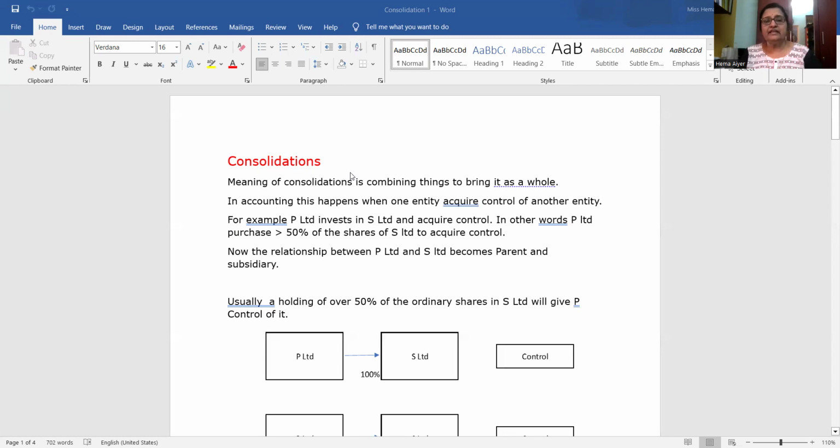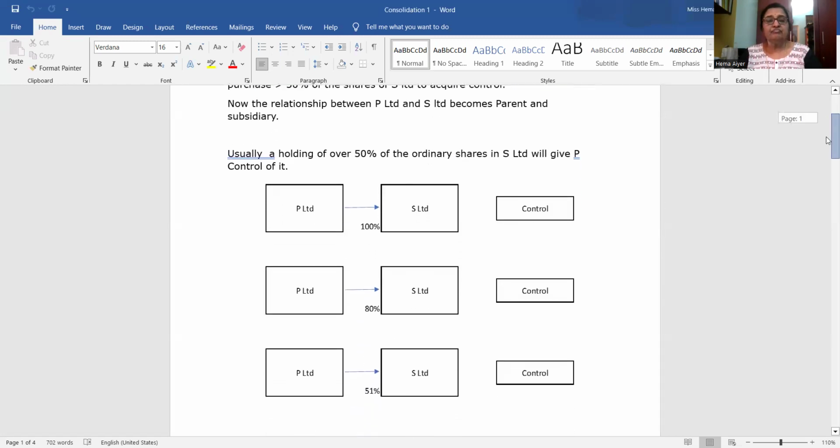The meaning of consolidation is combining things to bring them in as a whole, as I explained to you. In accounting, this happens when an entity acquires control of another entity, and usually it is more than 50%. So if you see this screen, there is P Limited and S Limited. P Limited has bought 100% of S Limited, then there is a control. And there are no outsiders involved in S Limited.